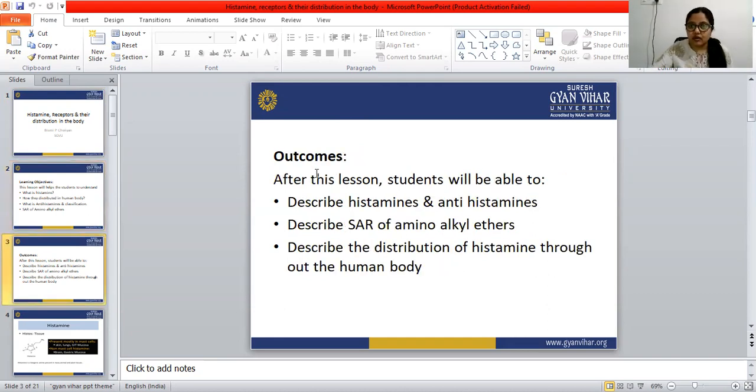And what are the outcomes? After this lesson, students will be able to describe what histamines and antihistamines are, and they can also describe the SAR of amino alkyl ethers, and they will also know the distribution of histamine throughout the human body.